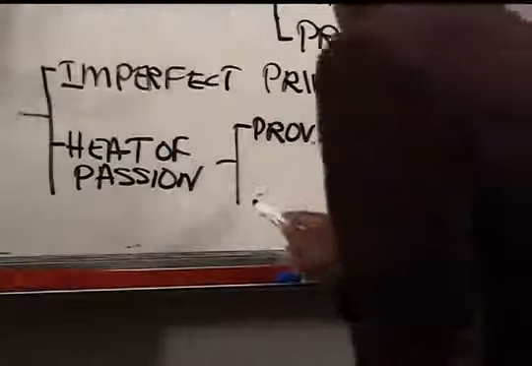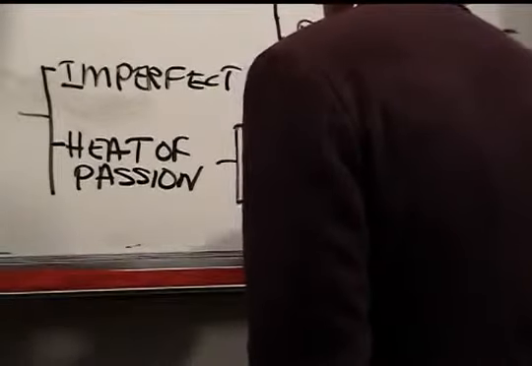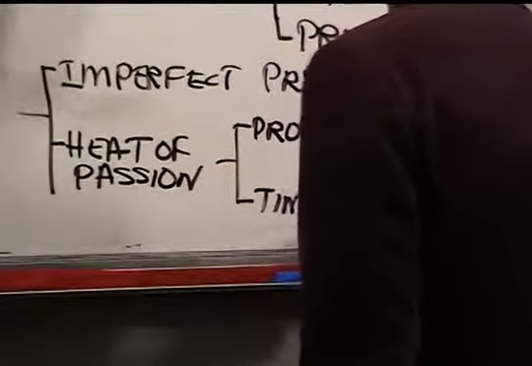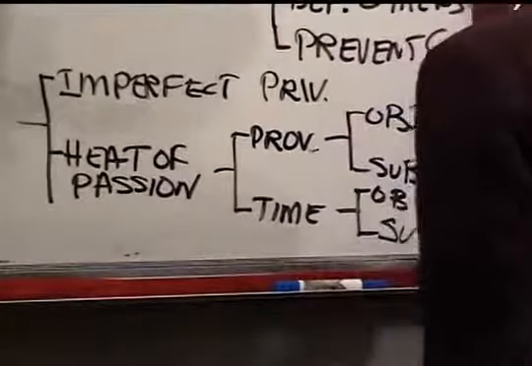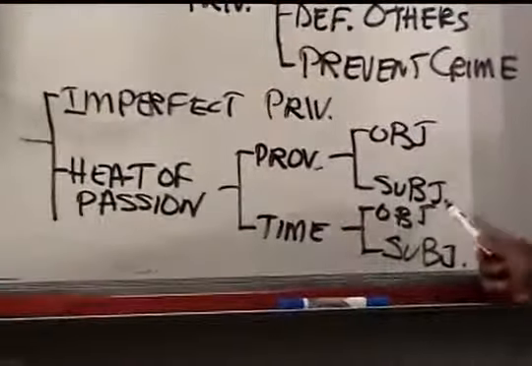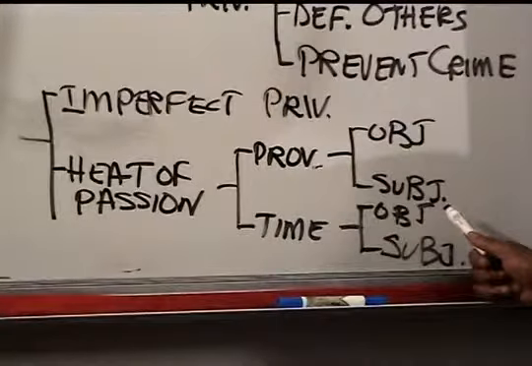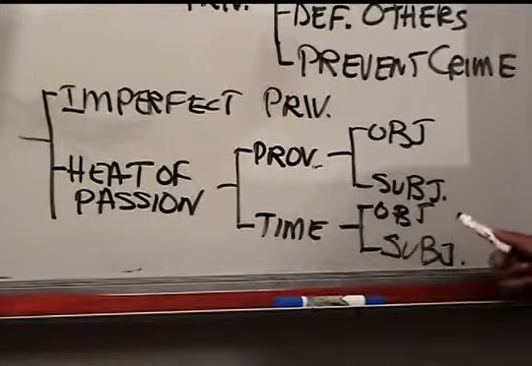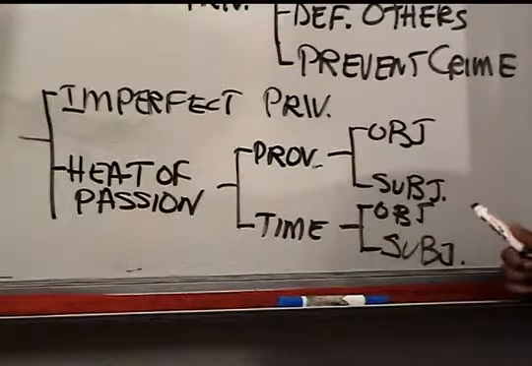And then the not adequate cooling time. Again, you have the objective and the subjective test. The objective test is saying that a reasonable person could not have cooled that fast. The subjective test is saying this person, in fact, did not cool off that fast.